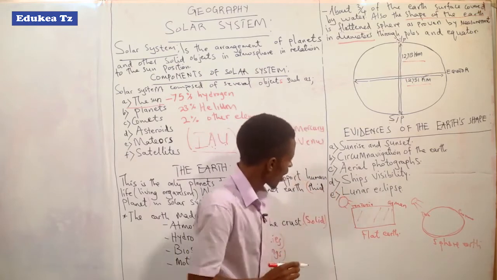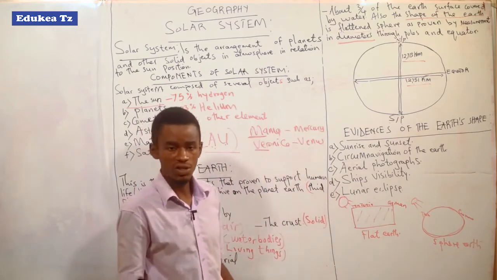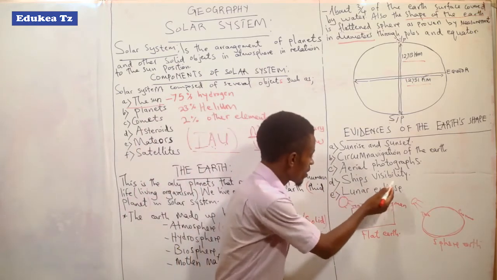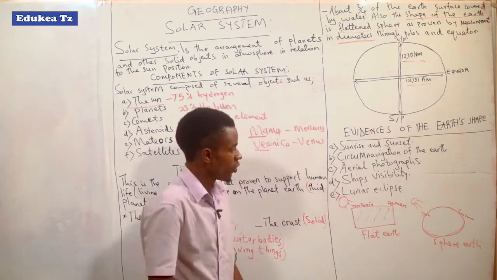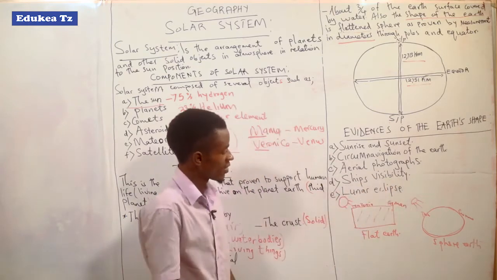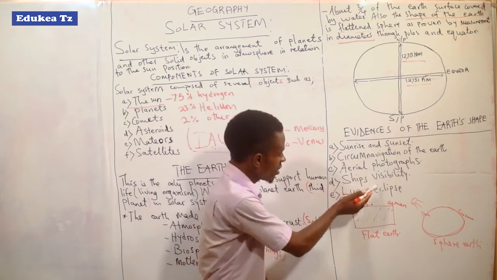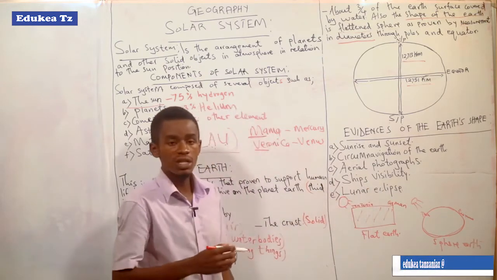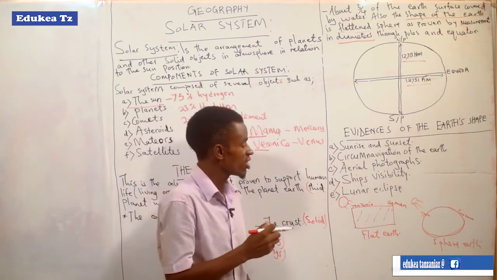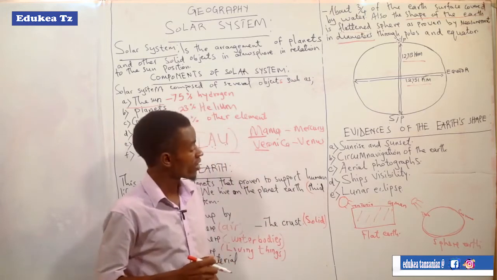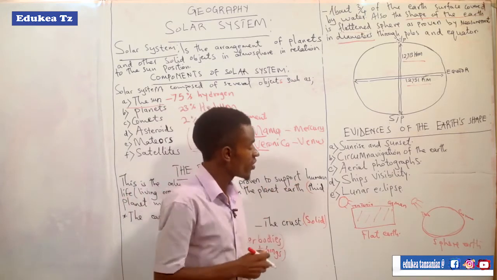Okay, fine. Let's come to the fourth point, which is ship's visibility. When we talk about ship's visibility, it means the way a ship is visible when it is moving within the ocean, in the ocean.